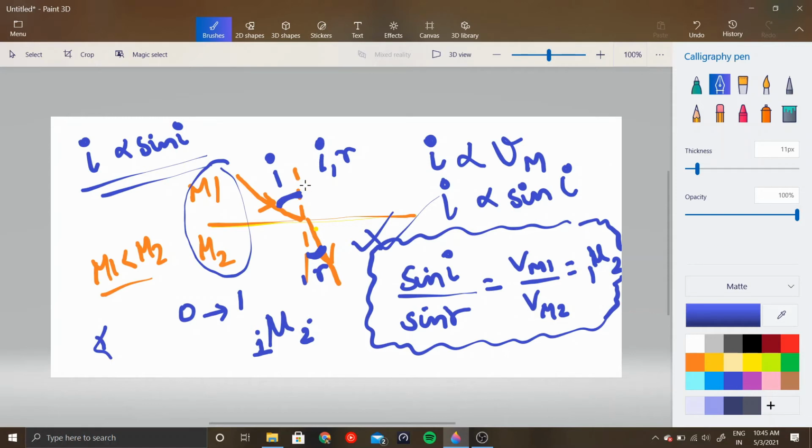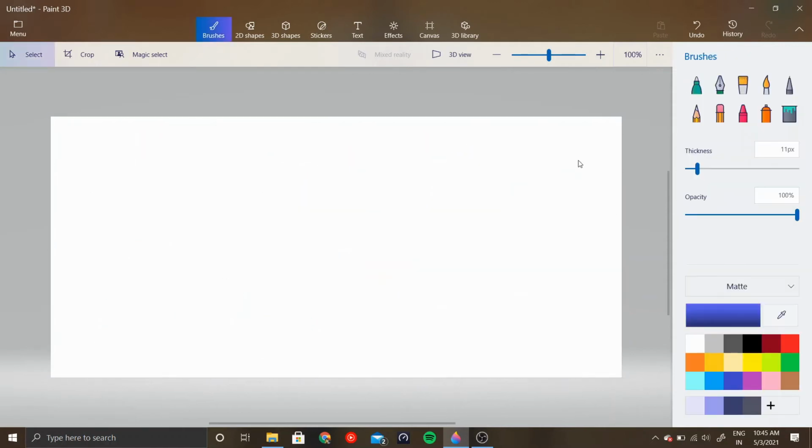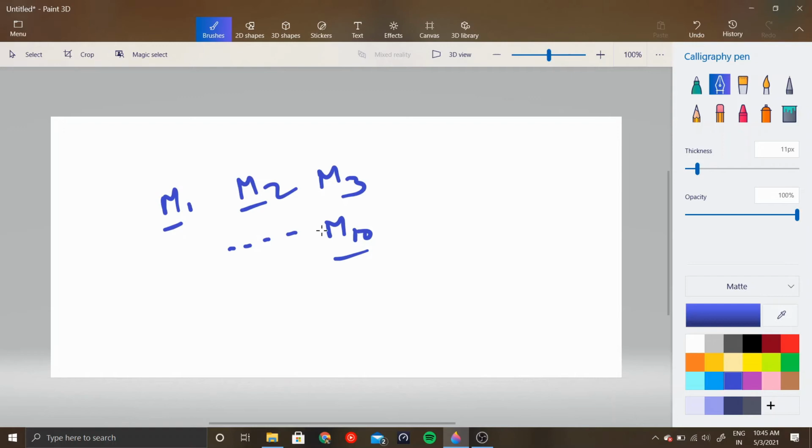Now suppose you have 10 different media: medium 1, medium 2, medium 3, and so on up to 10 different media, right? You want to find out the refractive index between each pair of these media. Now this is difficult, because for 10 different media you need to do 45 different experiments like this in order to trace the refractive index between them. So do we actually do these 45 experiments?